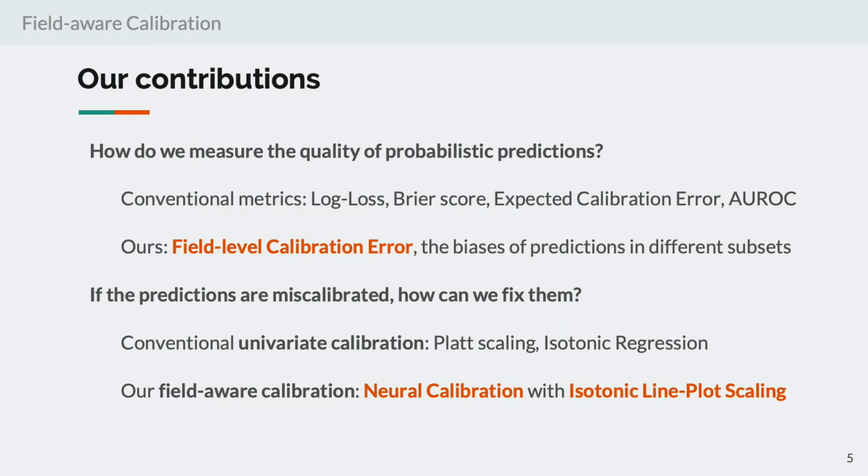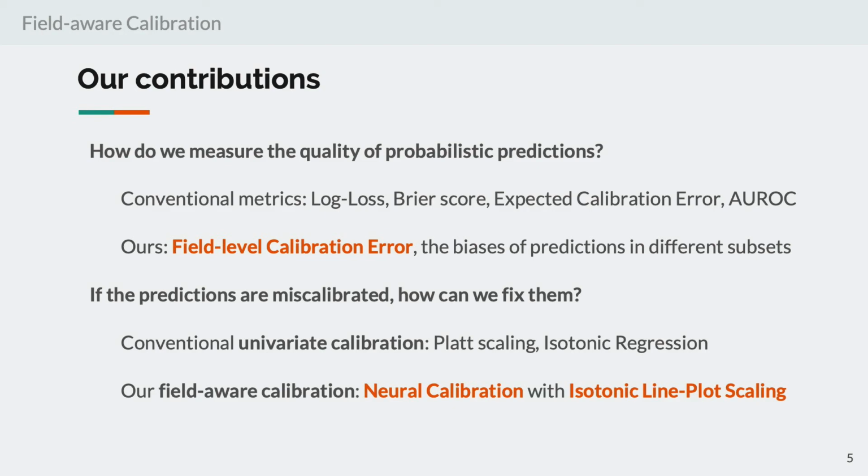So, here is a summarization of our work. We consider two problems. The first one is, how do we measure the quality of probabilistic predictions? We put forward a new type of evaluation metric named field-level calibration error, which measures the biases of predictions in different subsets of the data. And the second question is, if we know that the predictions are miscalibrated by using some validation set, how can we fix them?